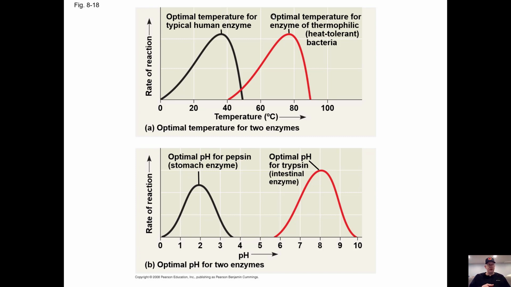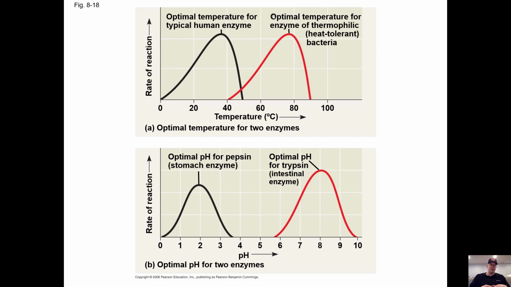A couple of reasons for temperature. Temperature will speed up the substrate and increase the probability that it will hit the active site. But at a certain point, when you heat it up too much, you'll denature the protein. And same with pH. These enzymes function well at certain pH.